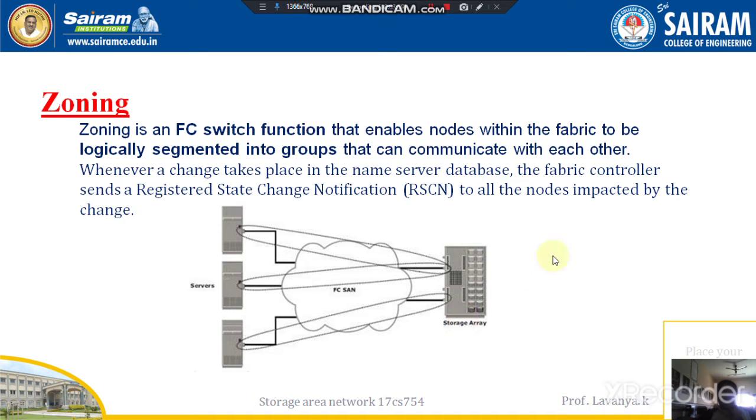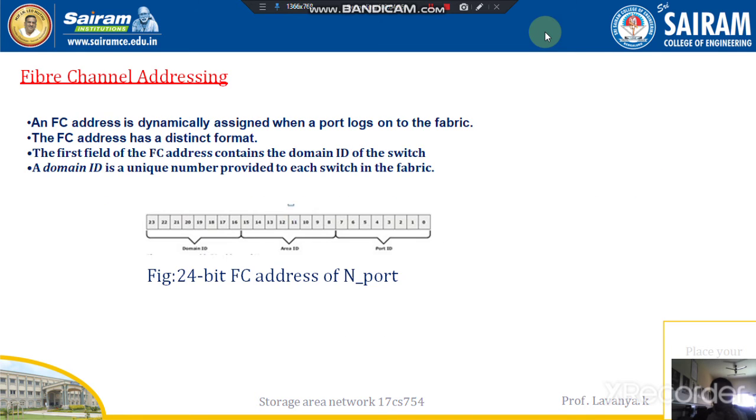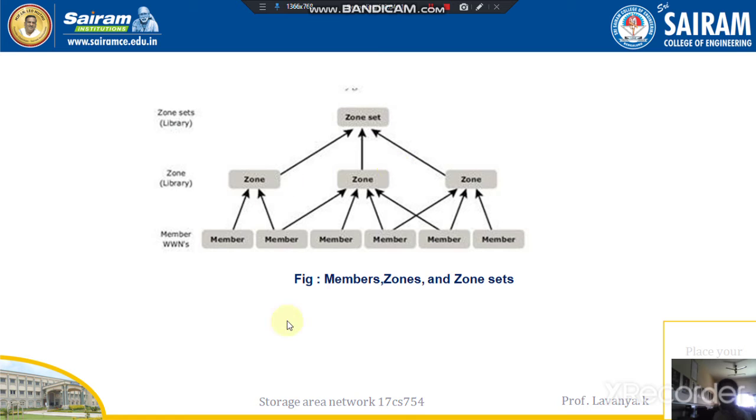The second one is the zoning members, the zone set, and the zones. This is the structure of the entire zoning mechanism, how it works. First of all, the zone set has different types of zones as well as the members in the zone sets.